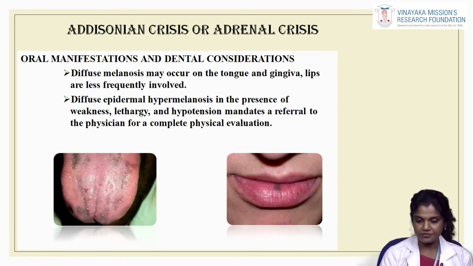There are some oral manifestations and dental considerations in adrenal insufficiency. There is diffuse melanosis which occurs on the tongue, gingiva, and lips, but the lips are less frequently involved. Diffuse epidermal hypermelanosis in the presence of weakness, lethargy, and hypotension mandates a referral to the physician for a complete physical evaluation before you proceed with the dental treatment.